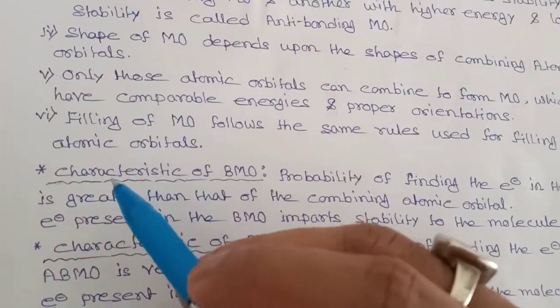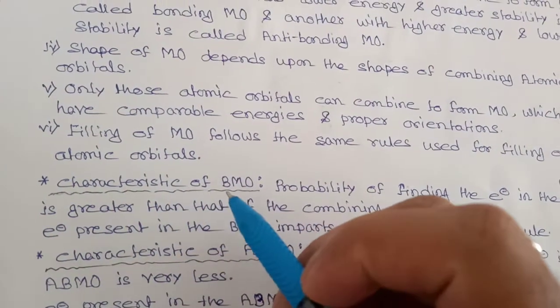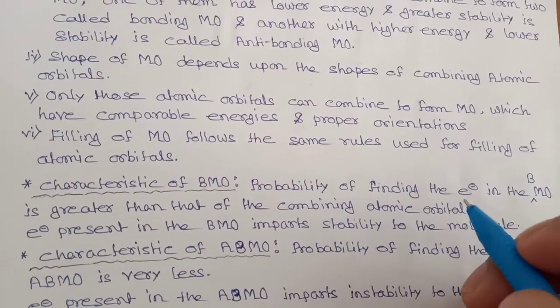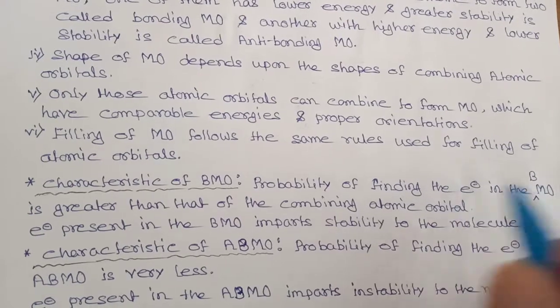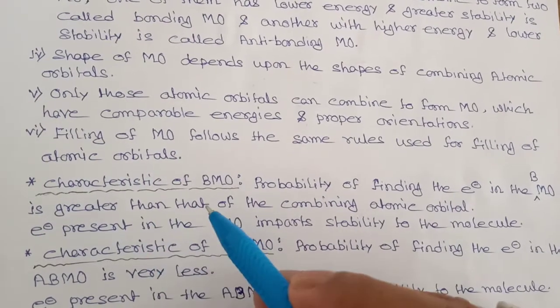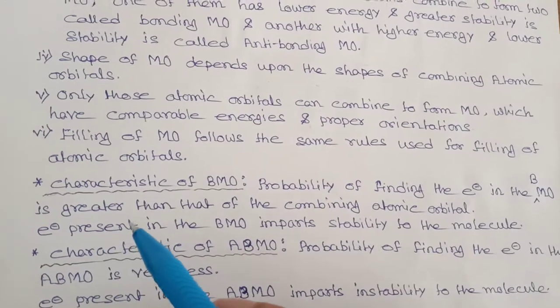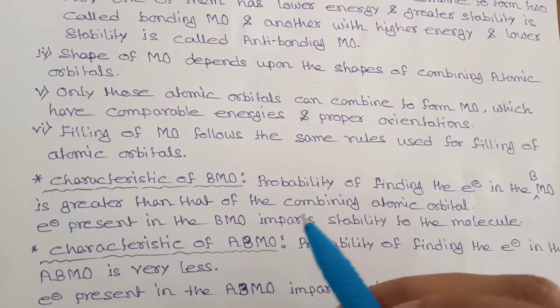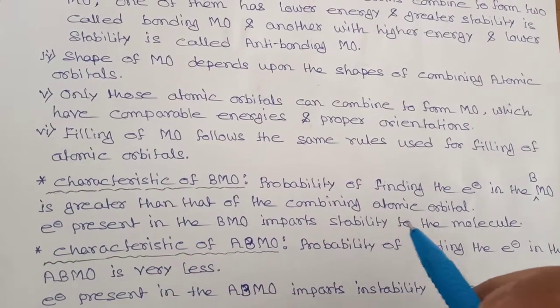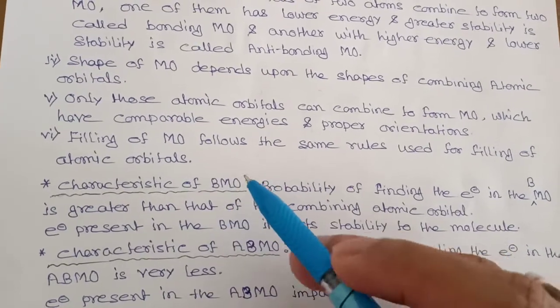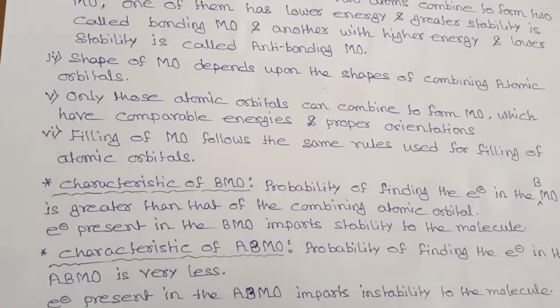Now, characteristics of bonding molecular orbital. Probability of finding the electron in the bonding molecular orbital is greater than that of combining atomic orbitals, and electrons present in the bonding molecular orbital impart stability to the molecule. When electrons are present in this orbital, this will give stability to the molecule.